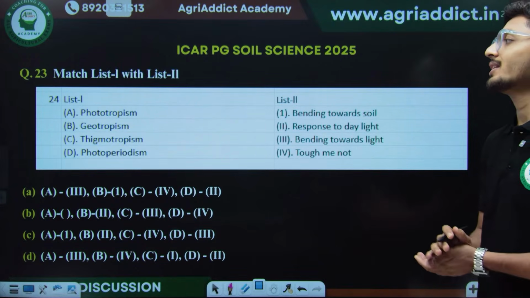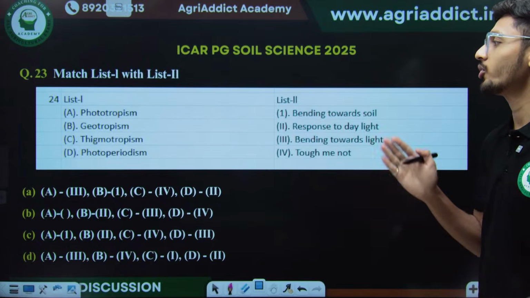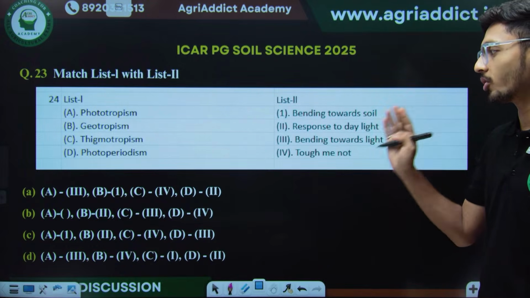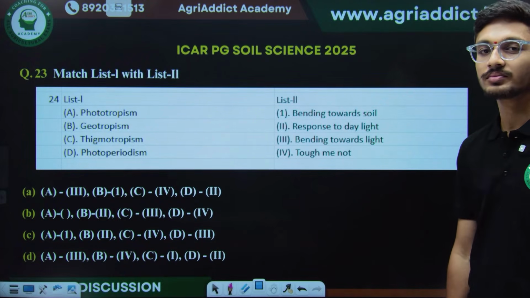The next question is another match the following type of question. It is asking about phototropism, geotropism, thigmotropism and photoperiodism. Here also do not get confused.